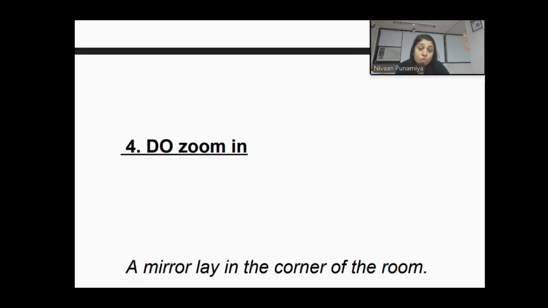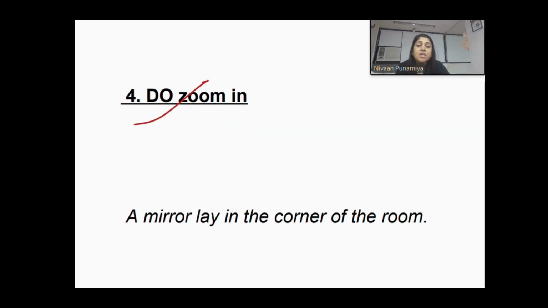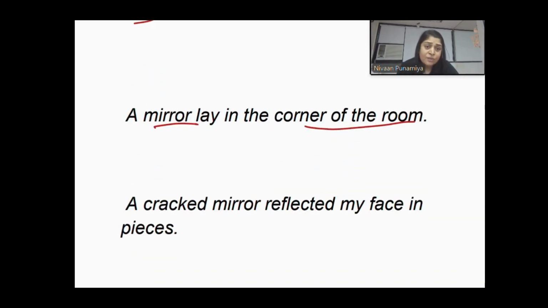Number four is the zoom in technique. Very, very important. Just by stating your objects, your nouns, is not going to help. You need to really zoom in and associate it with how it makes the character feel when they are there in that atmosphere. So: a mirror lay in the corner of the room. It's not really giving an exact sense of how you feel.